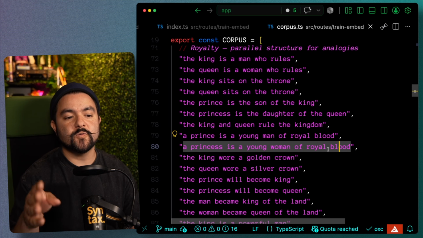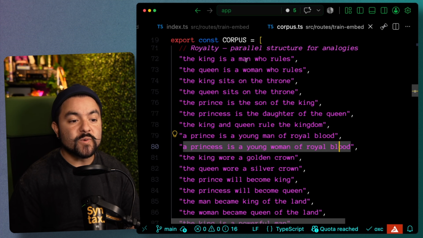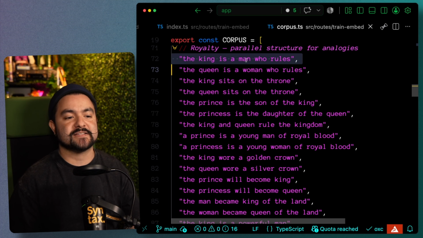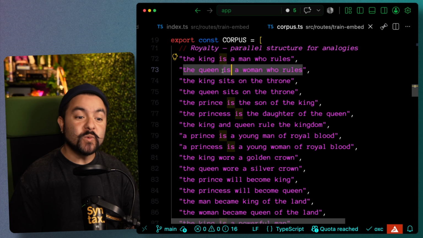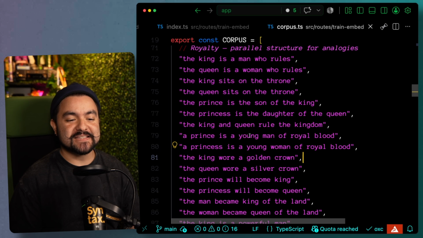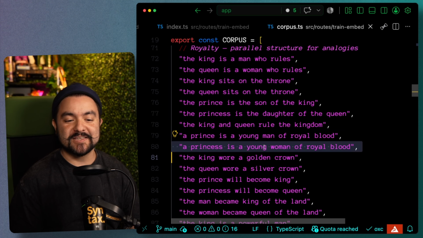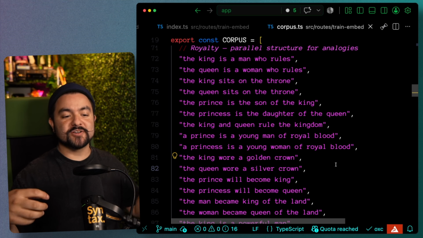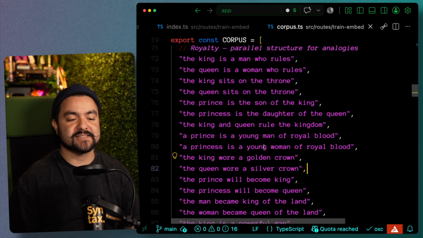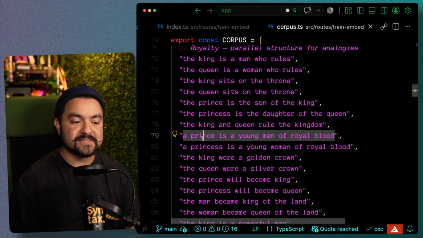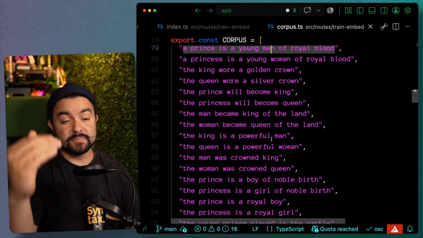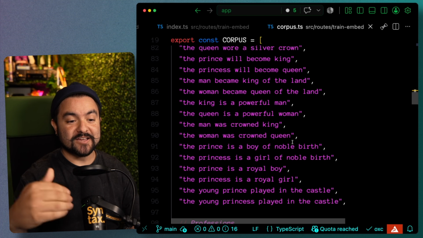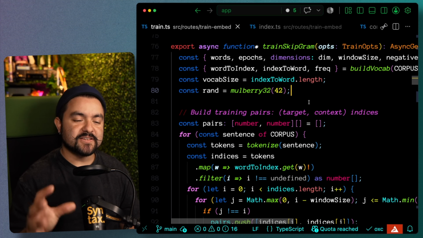And again, the thing to note with this training data is we're showing it those relationships by putting both king and queen in similar contexts. So king is a man who rules. Queen is a woman who rules. A prince is a young man of royal blood. A princess is a young woman of royal blood. So by having those statements and just swapping out the words, the model will learn that princess is associated with woman and young, and prince is associated with young and man. There's plenty more examples that show us king, queen, princess, prince in context, so the model can actually learn those relationships. Now, let's look at the actual training.